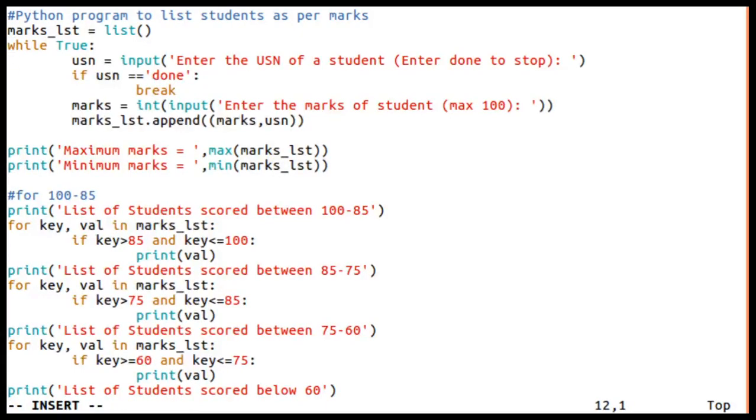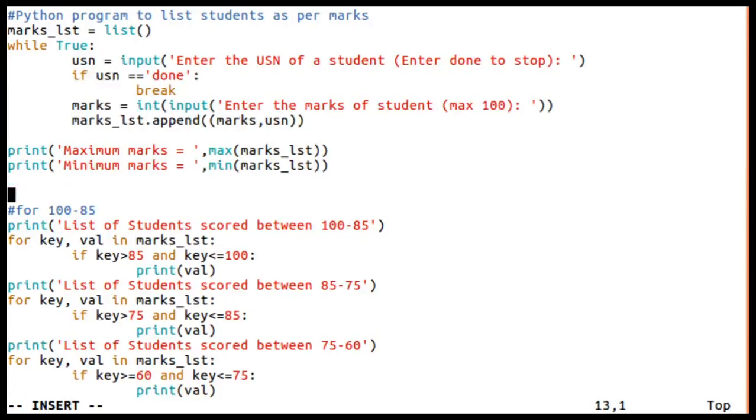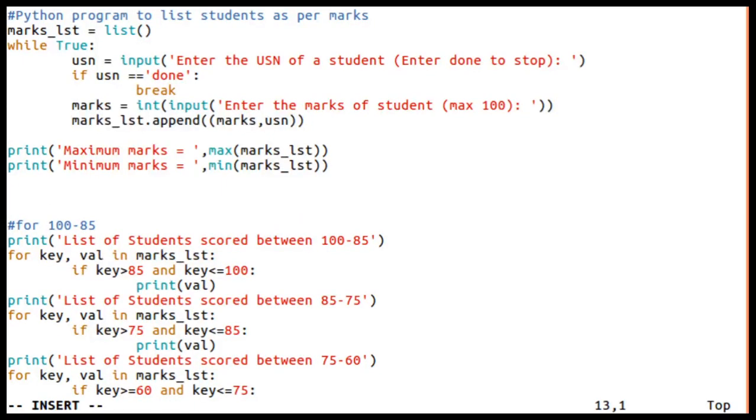Up to this point, no problem, but before I proceed I'm going to create some lists. Instead of using 4 for loops, my intention is to use only one for loop, because again and again it's the same thing. Here it will check for only 85 to 100, but the remaining ones it will check for all the values in this list. That can be reduced using only one for loop.